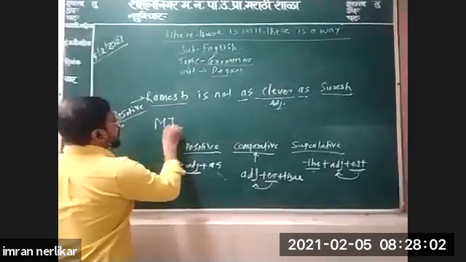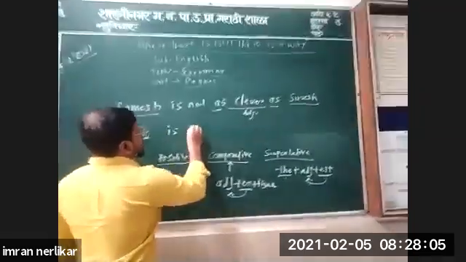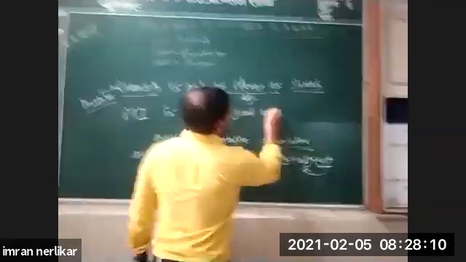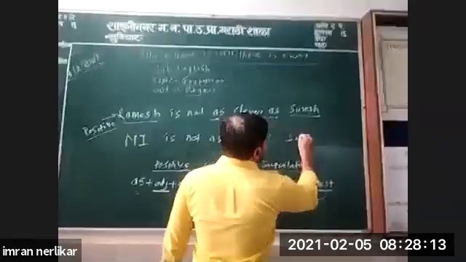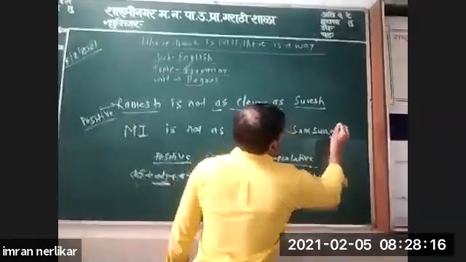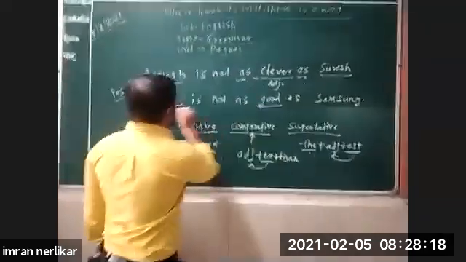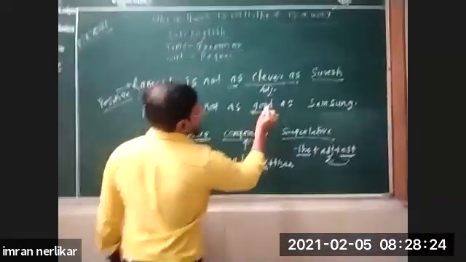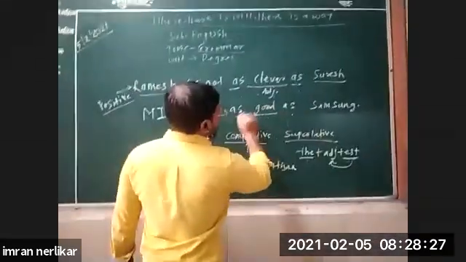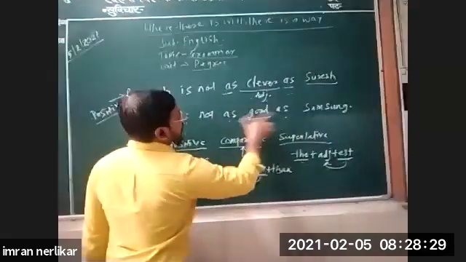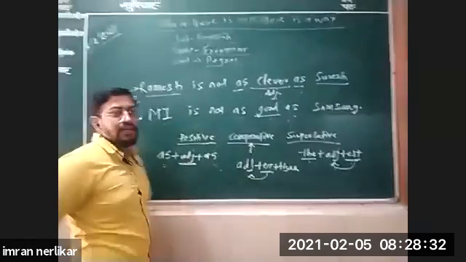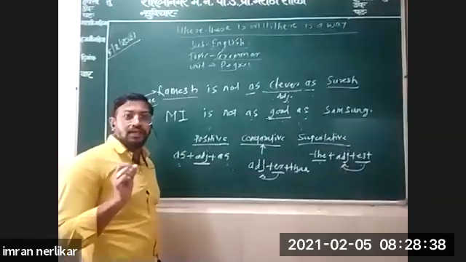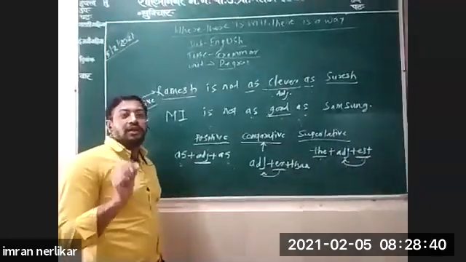See, Yamaha is not as good as Samsung. Here we have compared two mobile phones. Here, as plus adjective plus as. So from this you can understand that the sentence is written in positive degree. I hope you have understood positive degree.